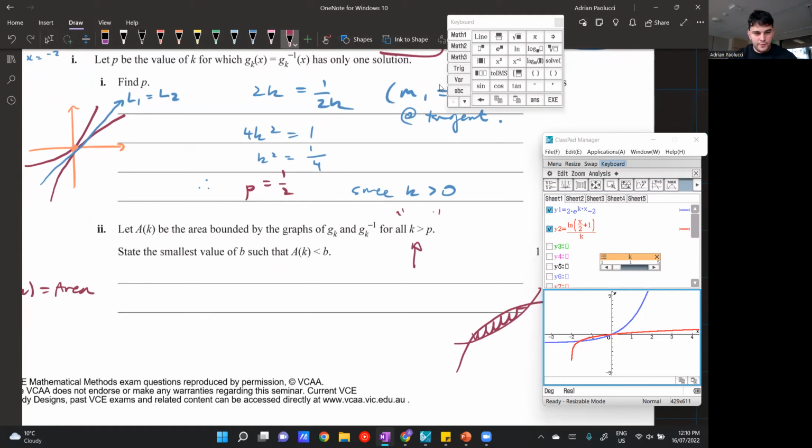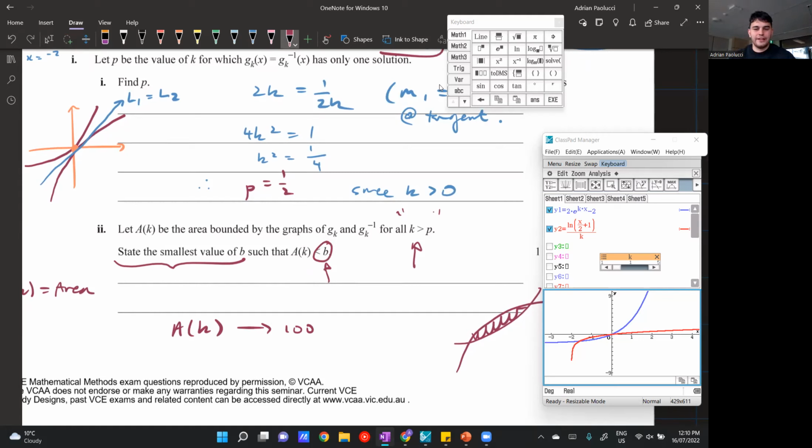State the smallest value of B. Okay, so smallest value of B, such that A of K, the area, is less than B. So what the question is implying is that A of K has some limit, and then B is greater than that limit. But it's saying find the smallest value of B. So let's say the limit of A of K approached 100, right?